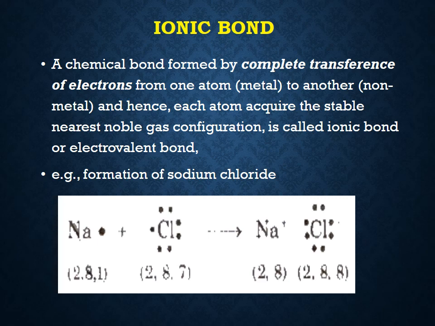Positive and negative attract to form sodium chloride, and like this the bond is called ionic bond. Here the force of attraction between Na positive and Cl negative is electrostatic force of attraction. So ionic compounds are also called electrovalent compounds.